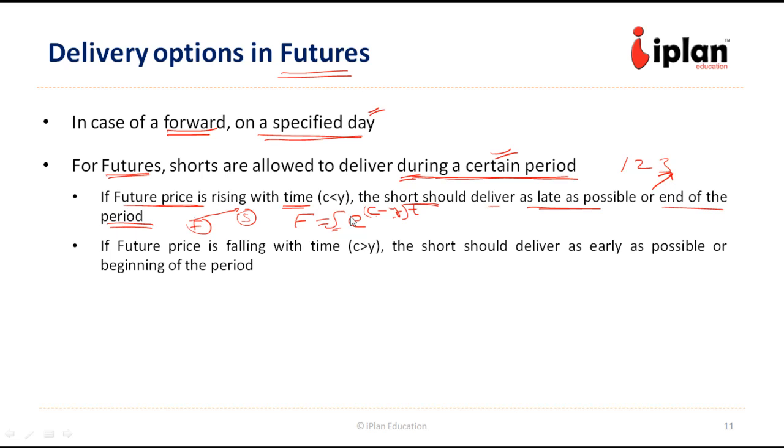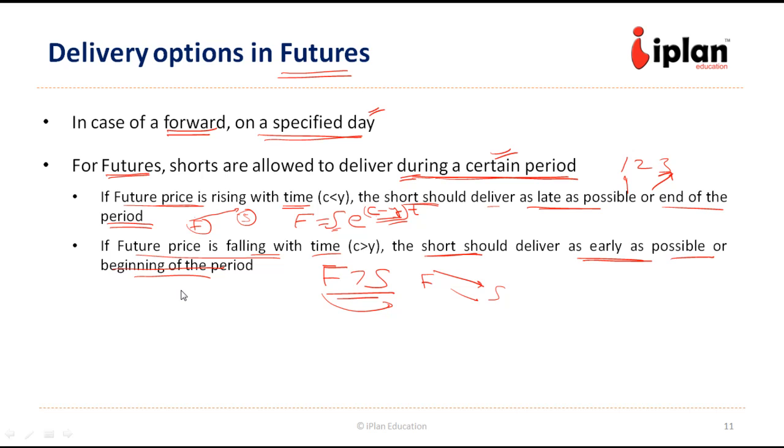And vice versa. When the future price is falling with time, that is c is greater than y in this case, so F is going to be greater than S. So with time, the future price will converge to the spot price, so it will fall, or it will have a positive relationship with time to maturity. In that case, the short would like to deliver as early as possible, in the beginning of the period. So that was one consideration.